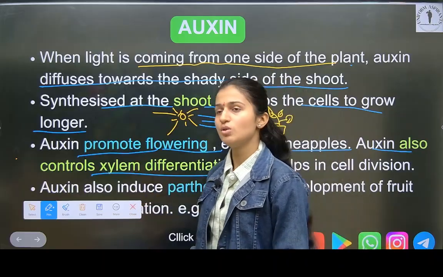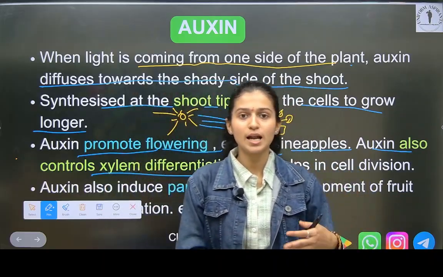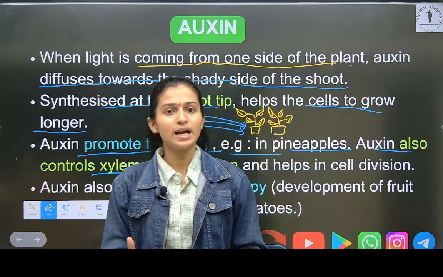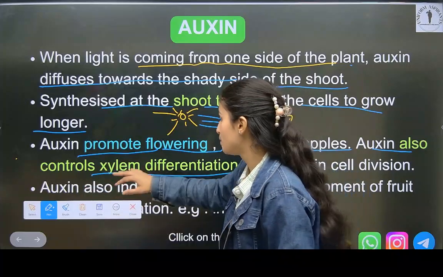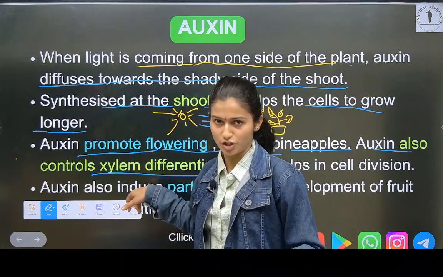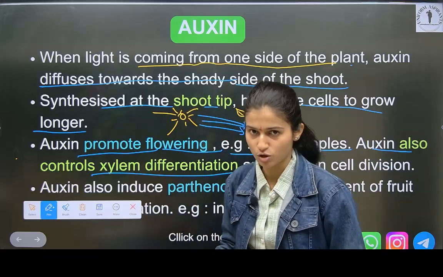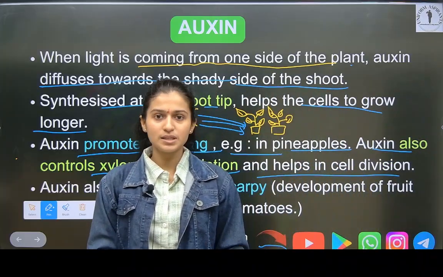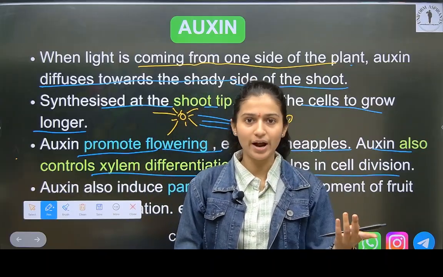Okay, so in the vascular system we have seen xylem and phloem were the tissues which helped the plant in water, minerals and nutrition transport. So this auxin is a hormone which promotes xylem differentiation, means in some way it promotes nutrition also. Okay, and helps in cell division, of course. If it is growing, it means cell division and increasing of height.